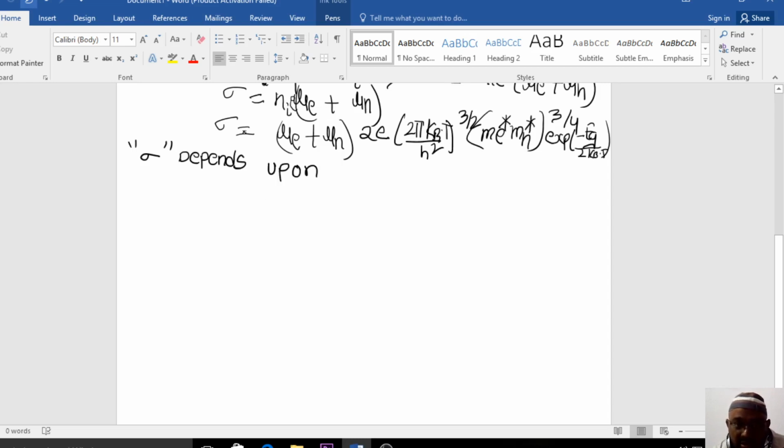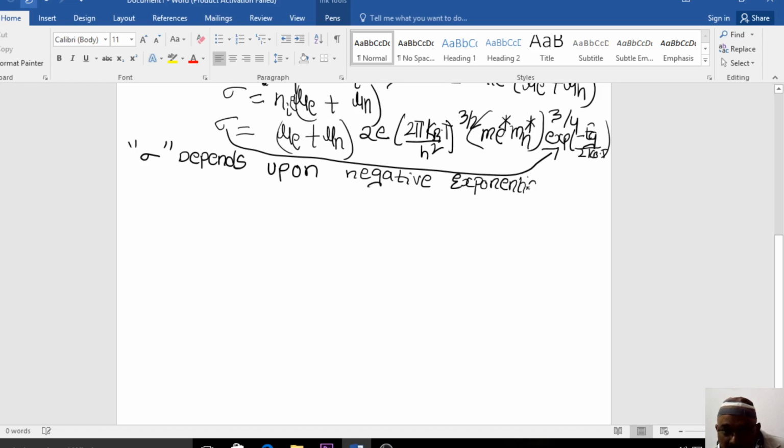the negative exponential of the forbidden energy gap, Eg.